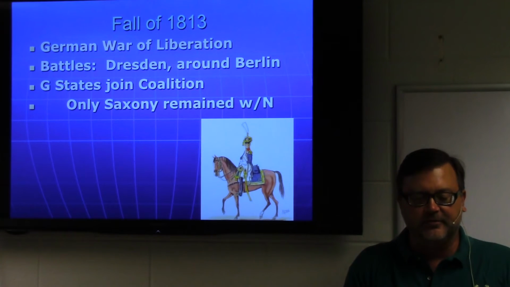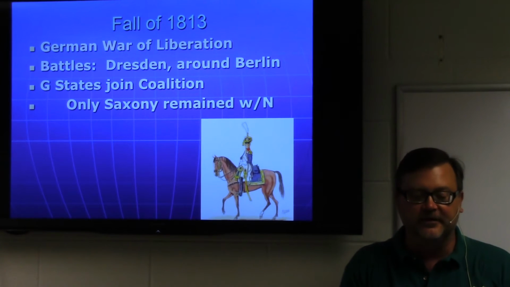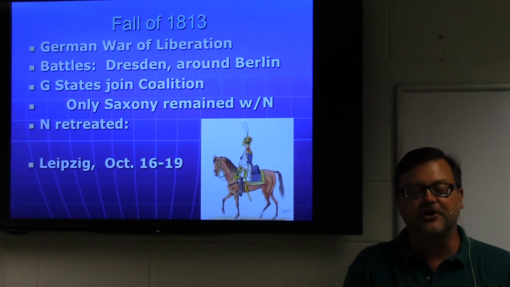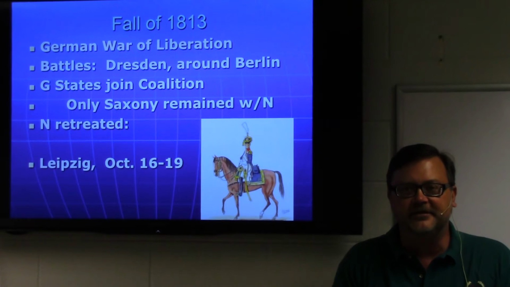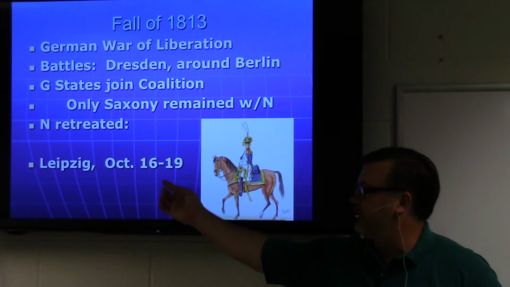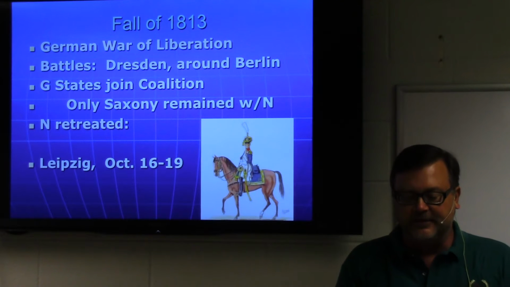So pretty much by the end of this, only one German state will stand by him, the German state of Saxony. It's a powerful state, but it's the only one that will stay with Napoleon to the bitter end. As Napoleon retreats out of the German states, he will turn and fight. There's a final battle in the German states, the Battle of Leipzig, in October of 1813. As you see here, it is a 3-day battle, the 16th, the 18th, and the 19th. It is a massive battle.